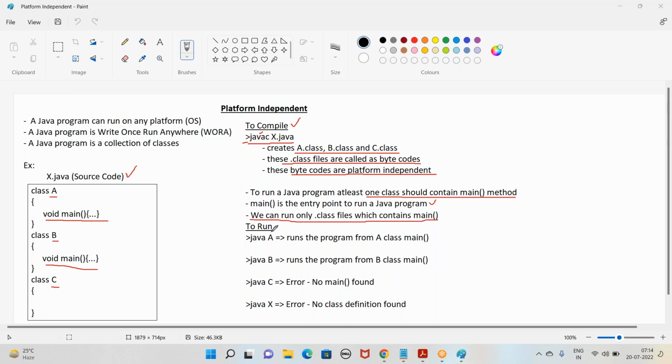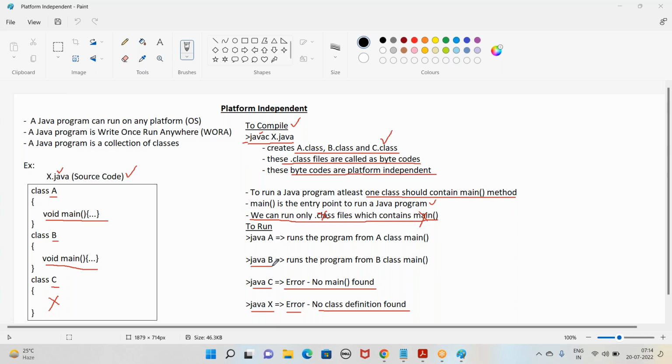Let me elaborate. To run, we use the command java at your command prompt or terminal. If you say java X, there is no .class file for X, it's only the name of the source code. So it will go with an error, no class definition found. When you say java C, it has a .class file, but there is no main method inside, so again it goes with an error, and the message is no main method found.